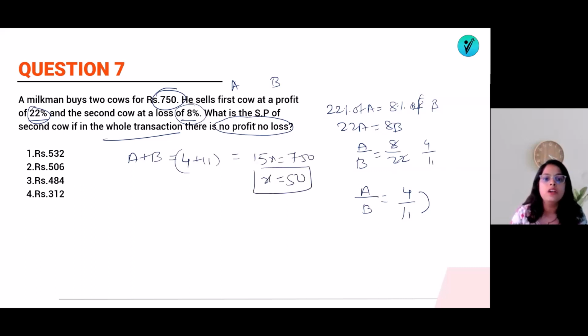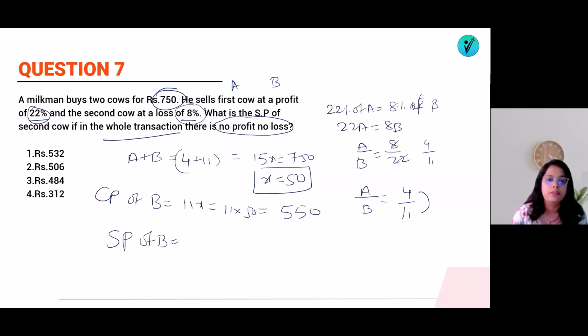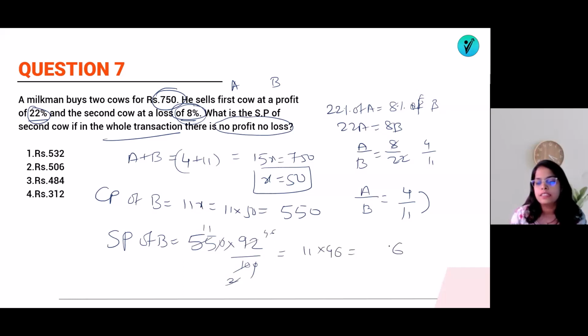So what they have asked is, what is the SP of the second cow? First find out the CP of B. CP of B is equal to 11x, that means 11 into 50, which is equal to 550. So what will be the SP of B? He had sold at 8% loss. So SP of B will be 550 minus 8%. The zeros will get cancelled. 5 2s are, 5 11s are, and this will be equal to 46. So 11 into 46, how much will it come? 6 6s, plus 4 is 10, carry will be 1, 506. That is option number 2, the answer. That's it. Okay, it was easier again.